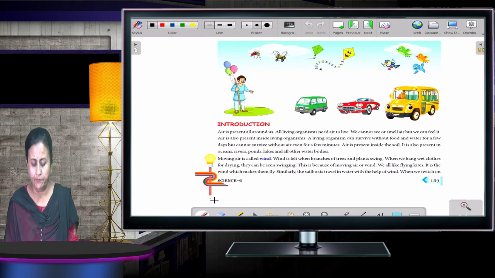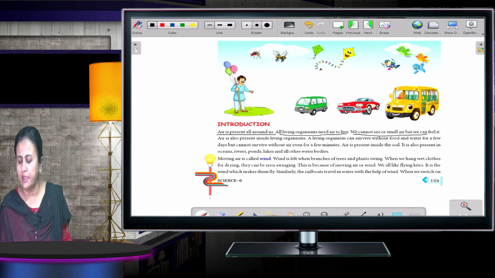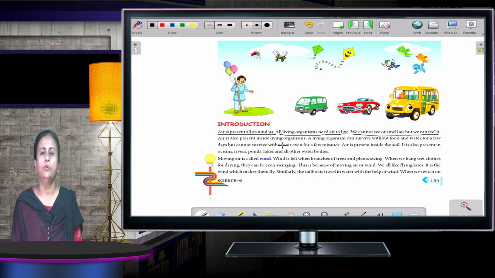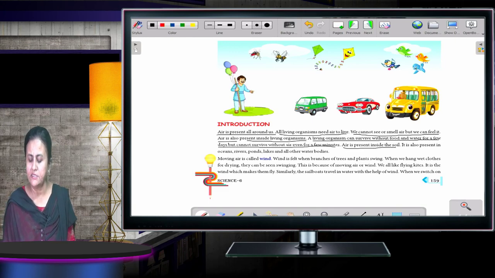Air is present all around us. All living organisms need air to live. We cannot see or smell air, but we can feel it. Just now I told you, you cannot taste or smell it, there is no color, but definitely you can feel air. Air is also present inside living organisms. A living organism can survive without food and water for a few days, but cannot survive without air for a few minutes. Air is present inside the soil. It is present in oceans, rivers, ponds, lakes and all water bodies.